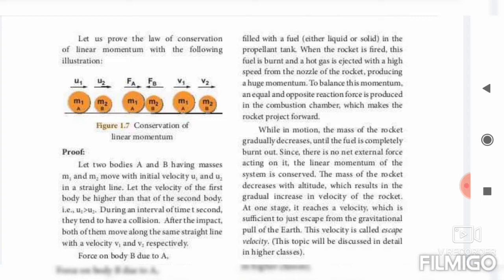Let 2 bodies A and B having masses m1 and m2 move with the initial velocities u1 and u2 in a straight line. When the velocity of the first body is higher than that of the second body, so u1 is greater than u2, during an interval of time t seconds, they have a collision. After the impact, both of them move along the same straight line with velocities v1 and v2 respectively.